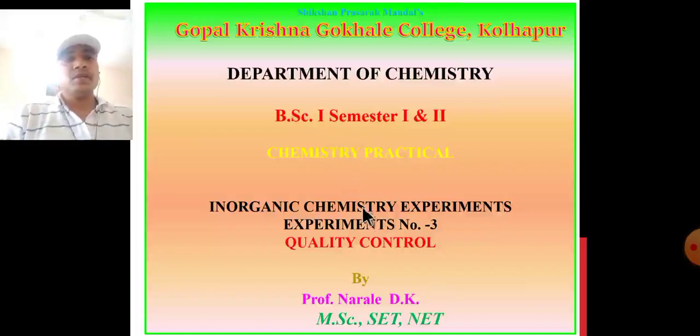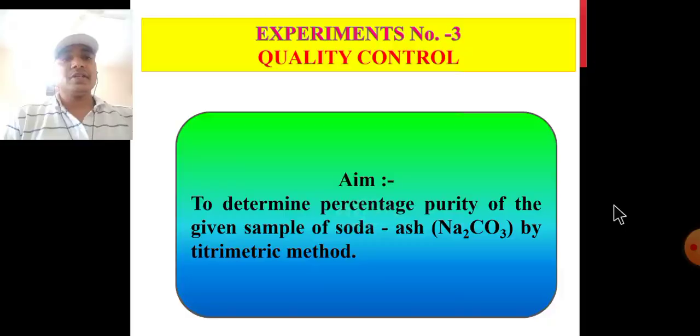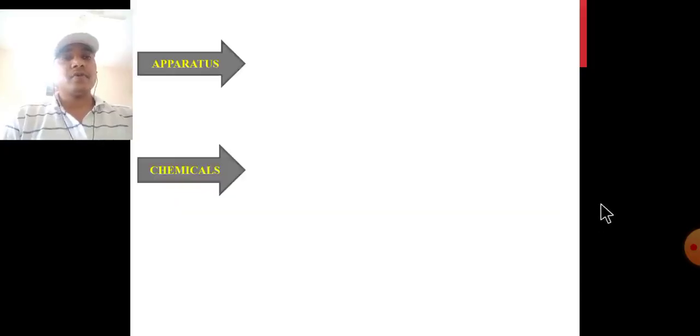Chemistry Practical, Inorganic Experiment number 3, Quality Control, that is soda ash. Experiment number 3, Quality Control. The aim of this experiment is to determine the percentage purity of the given sample of soda ash, that is sodium carbonate, Na2CO3, by titrimetric method.